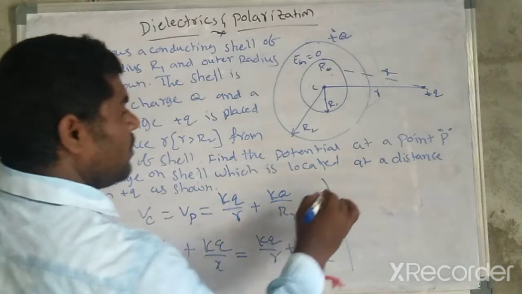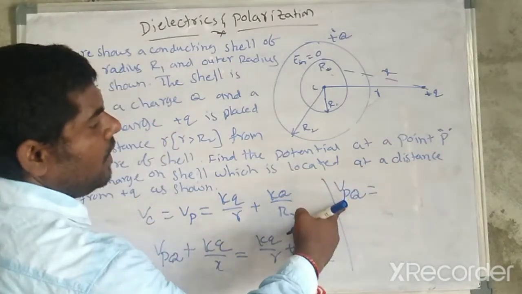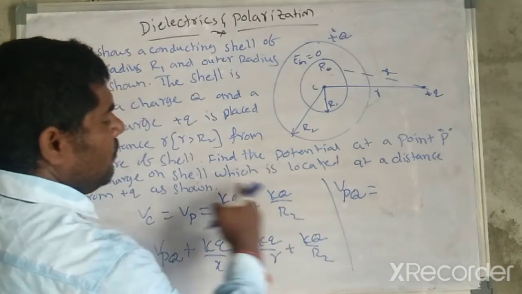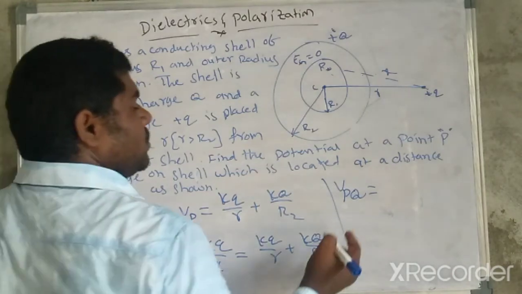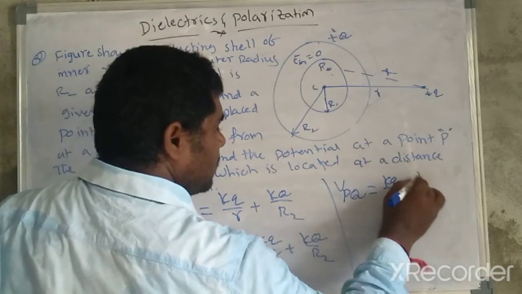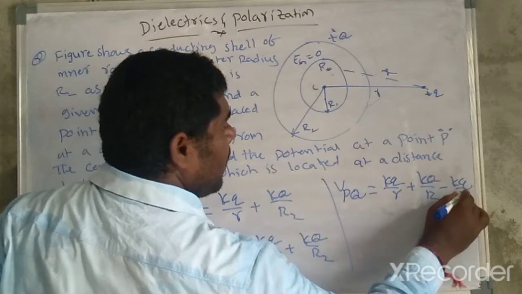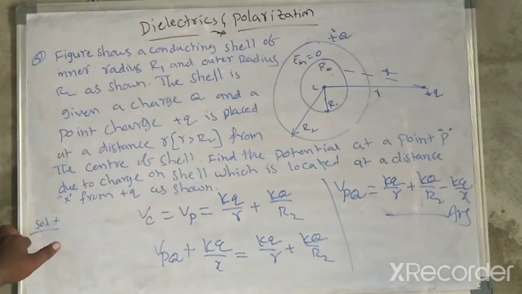So from this, VPQ, the potential at point P due to the charge on the shell, is kq by r plus kQ by capital R2 minus kq by x. This is the answer to the question.